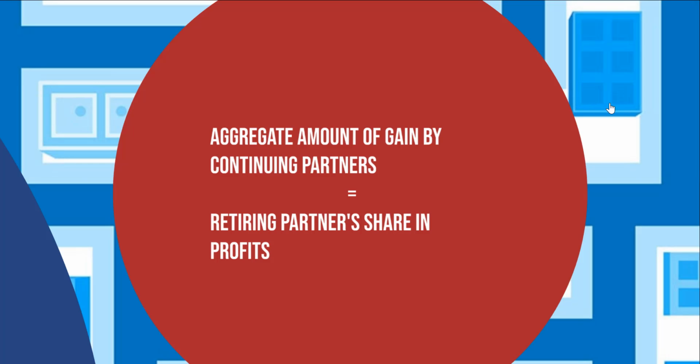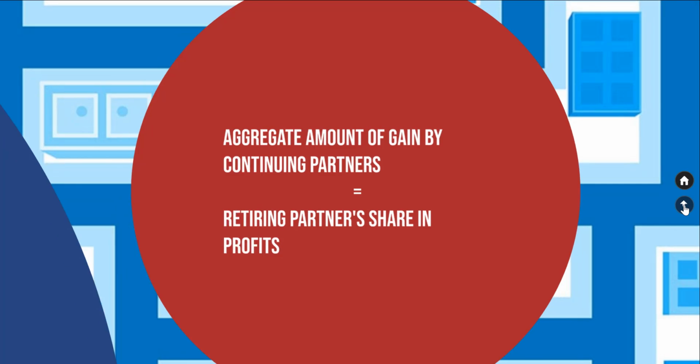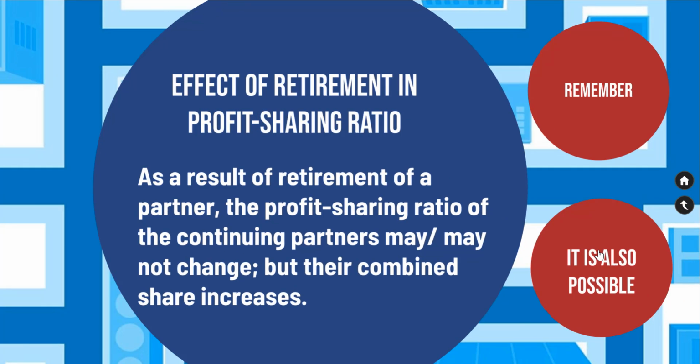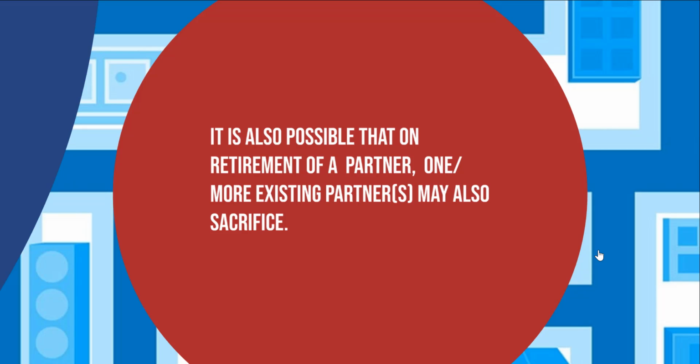Remember, the aggregate amount of gain by the continuing partners will be equal to the retiring partner's share in profits. However, it is also possible that on the retirement of a partner, one or more existing partners may also sacrifice.